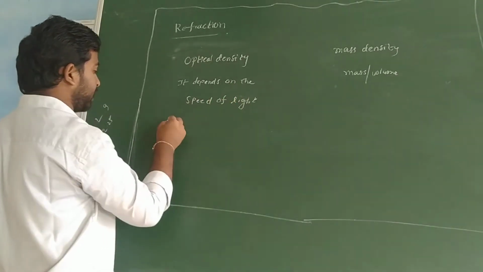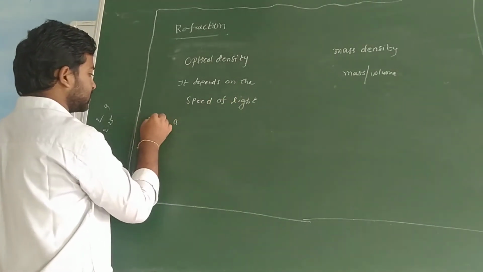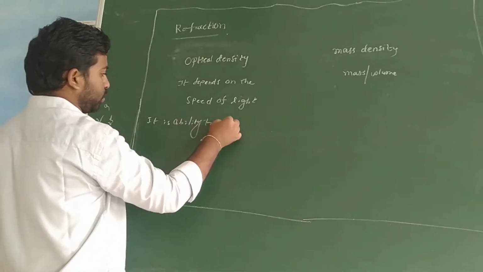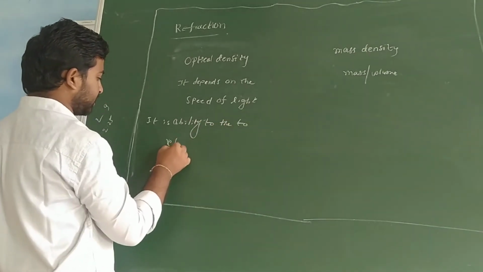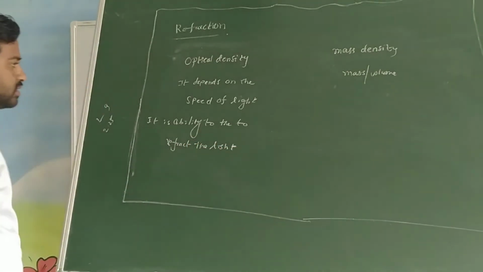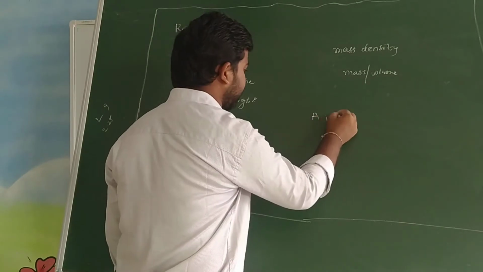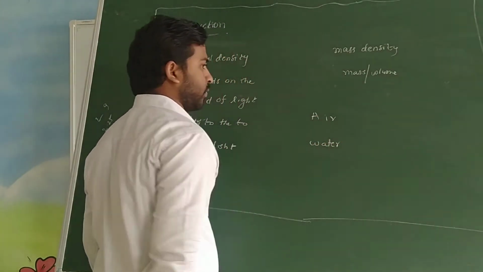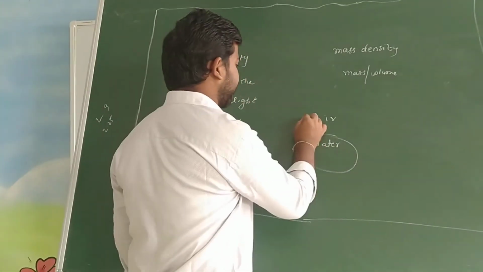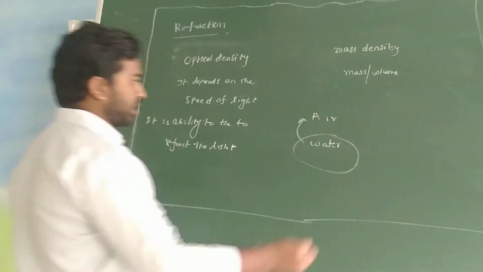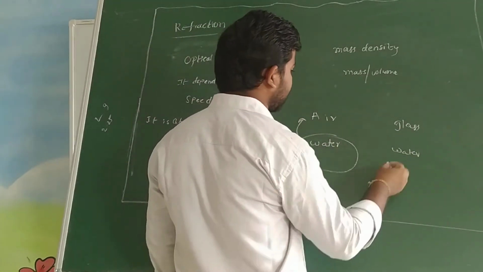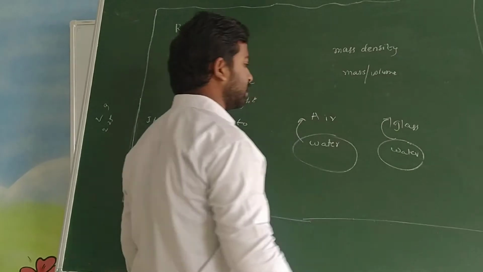And one more thing, optical density is the ability to refract the light. For example, take air and water. Water is optically denser compared to air. Similarly, if you take glass and water, water has more optical density compared to glass.